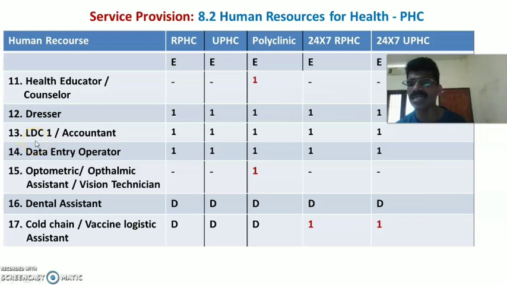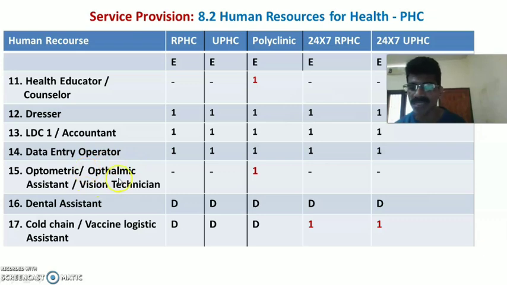Then the 13th one is LDC one, that is lower division clerk one or accountant, either LDC or accountant. That also, one is essential in all the categories of primary health centers. Then the 14th one is data entry operator. Okay, data entry operator also, one is essential in all the different categories of primary health centers. So one is essential.